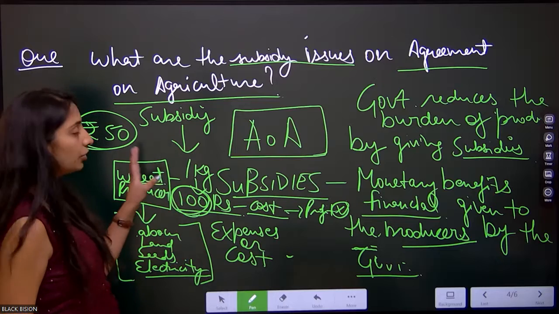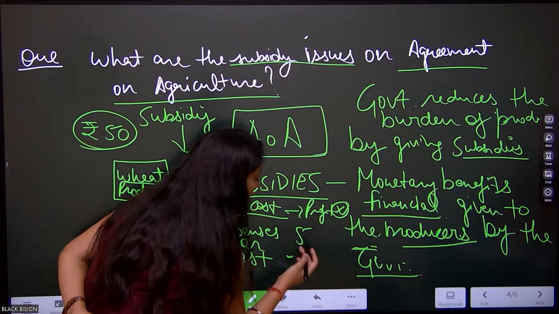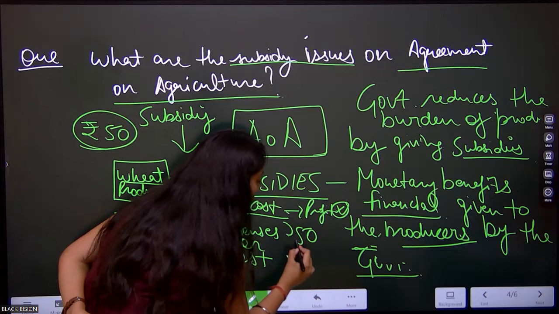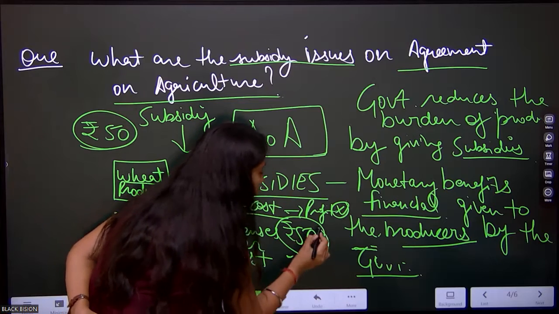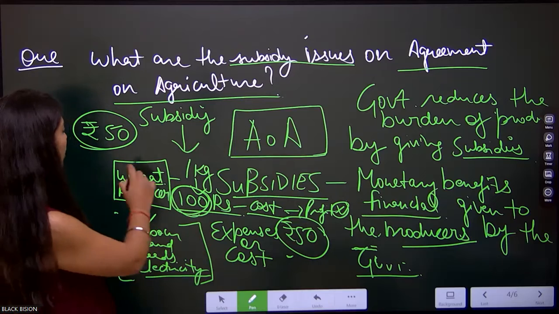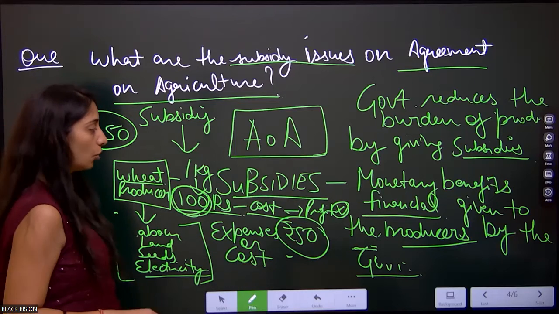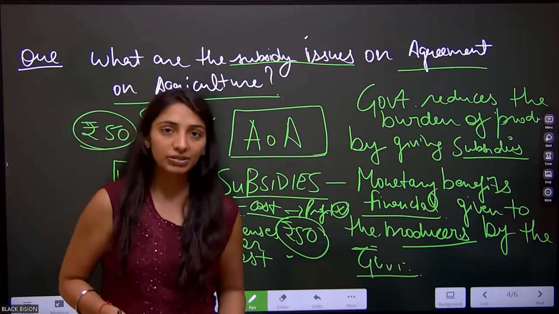So the actual cost for the farmer will be 50 rupees. Here the burden reduces to 50%, half of the cost. So it is the subsidy.